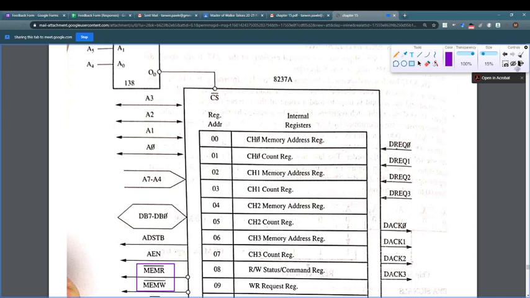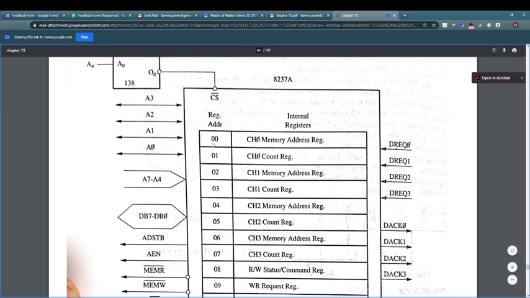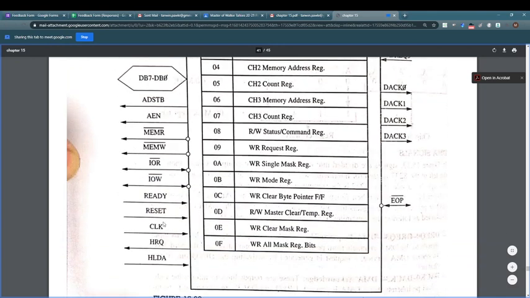Okay, the lower address bus I already showed you. Then there is the HRQ and HLDA, one of the main important signals.